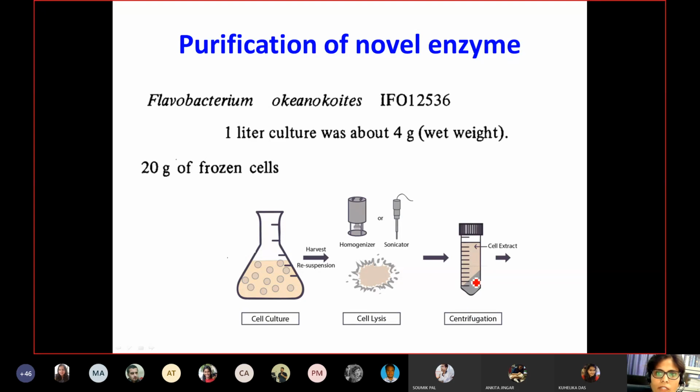With that, they were able to get a clear supernatant. So basically, they are trying for protein purification. If you can see the first step, they cultured, they expanded, and then they are looking for proteins which they can get from this natural source, Flavobacterium.